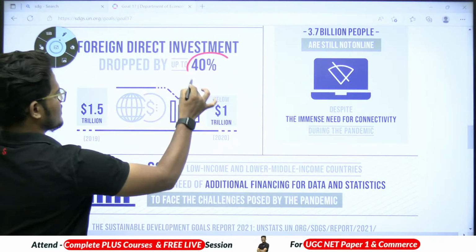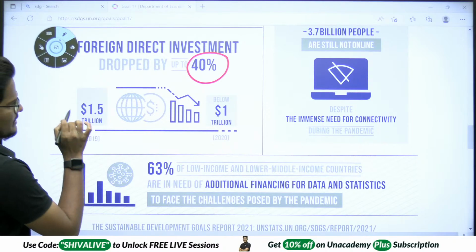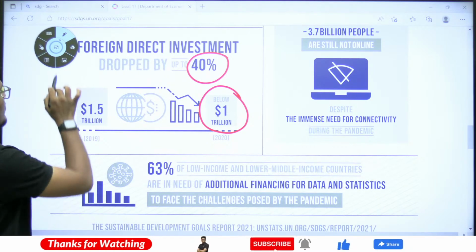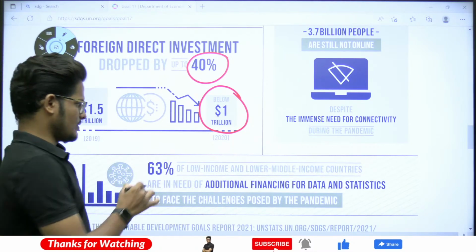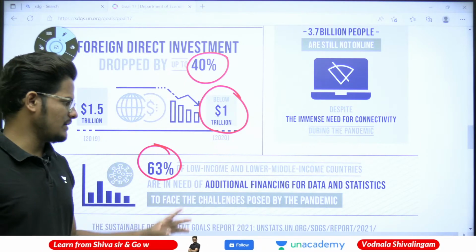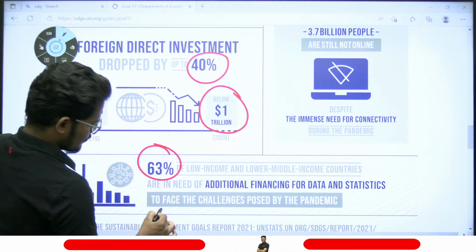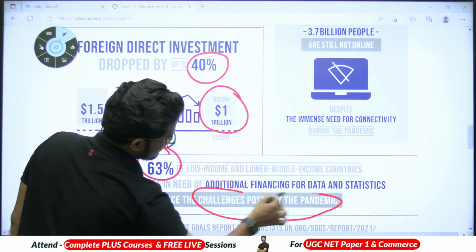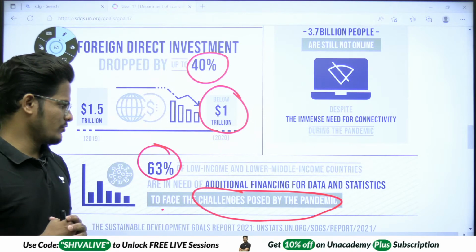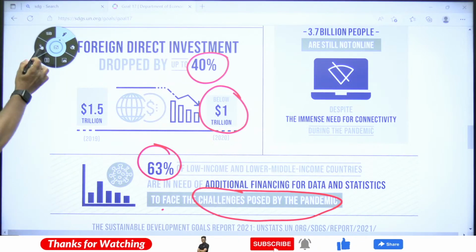Foreign direct investment has dropped by 40%, from 1.5 trillion to below 1 trillion, it fell in 2020. 63% of the low income and lower middle income countries are in need of additional financing for data and statistics. To cope with the challenges posed by the COVID-19 pandemic, these countries require additional financing from international economic organizations.